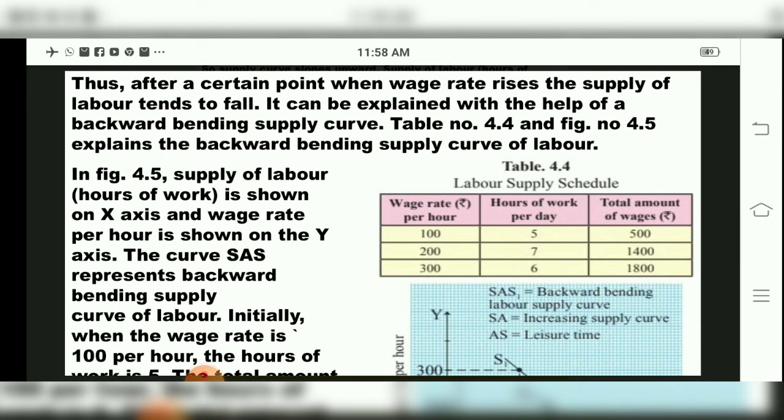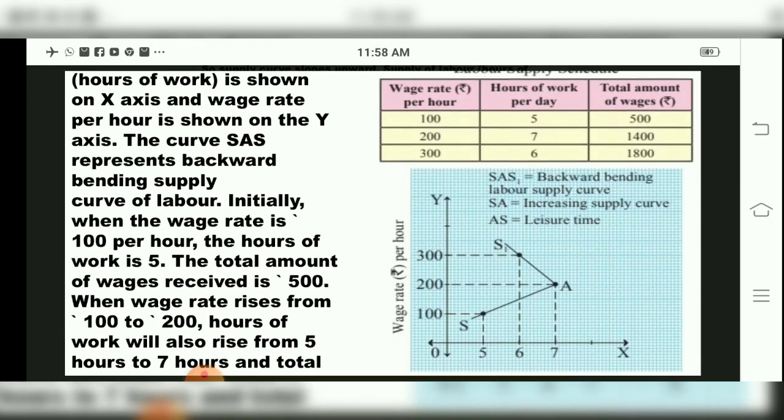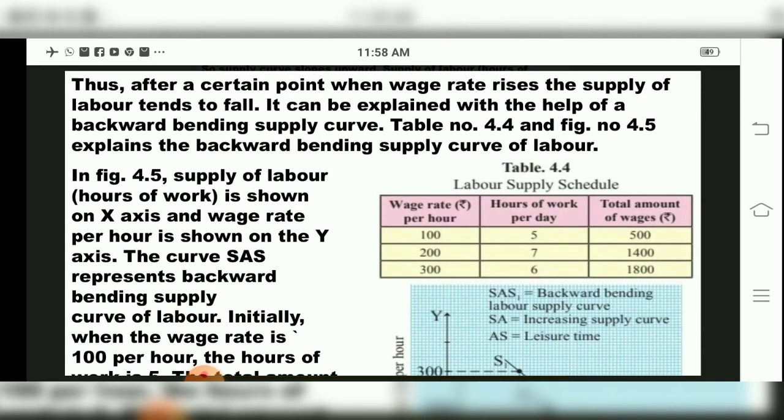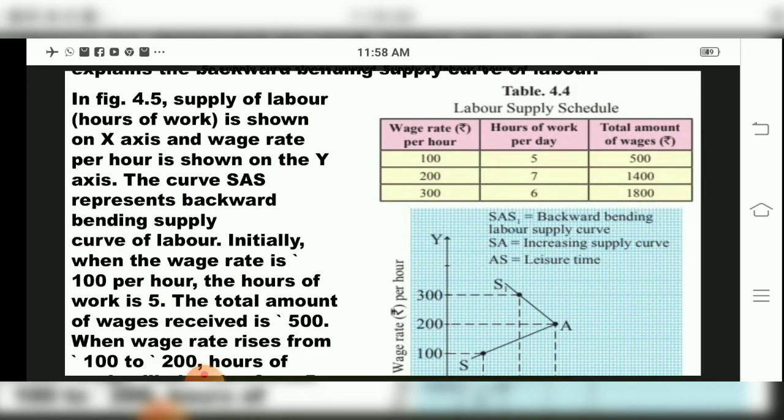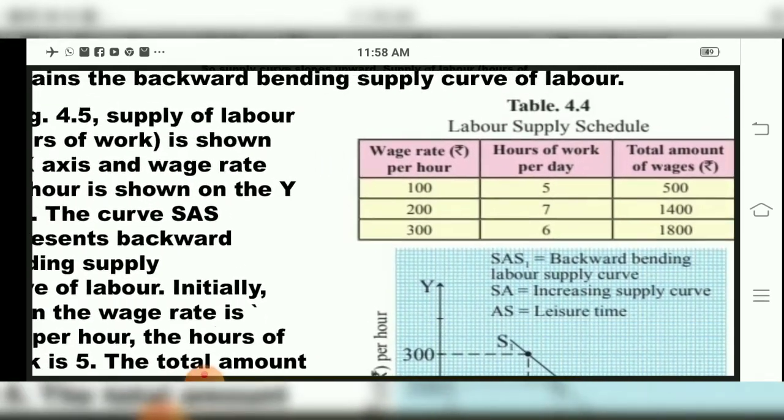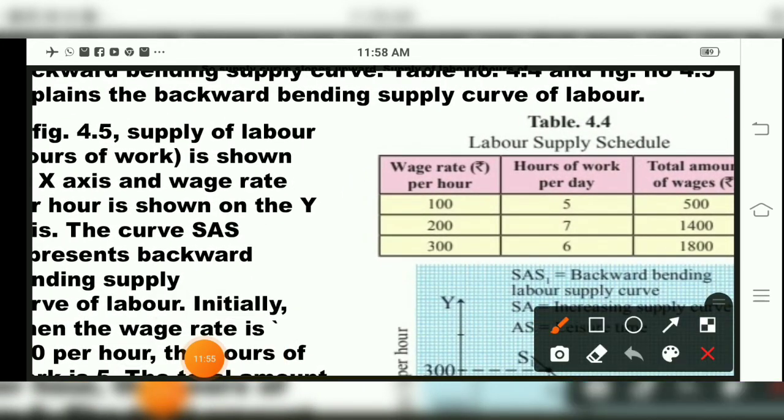It can be explained with the help of a diagram. See over here, children, this diagram is showing us the backward bending supply of labor curve. So we'll see how this diagram is explained. See over here, children, a labor supply schedule is given, table 4.4. Now, they have mentioned three columns: wage rate per hour, hours of work per day, and total amount of wages.